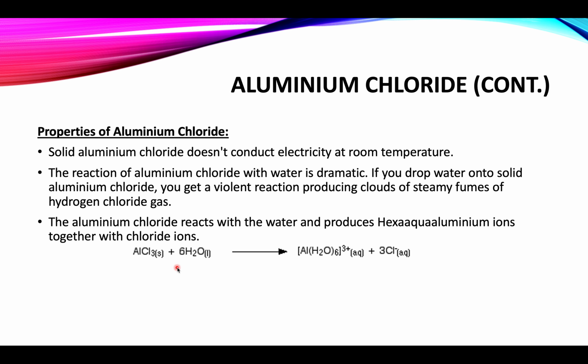Now let's discuss the hydrolysis equation of aluminium chloride. When you react aluminium chloride with water, this ion is formed, hexa-aqua aluminium 3+ ions. And as you know, ions of this nature are acidic in nature. Let's discuss their reaction.